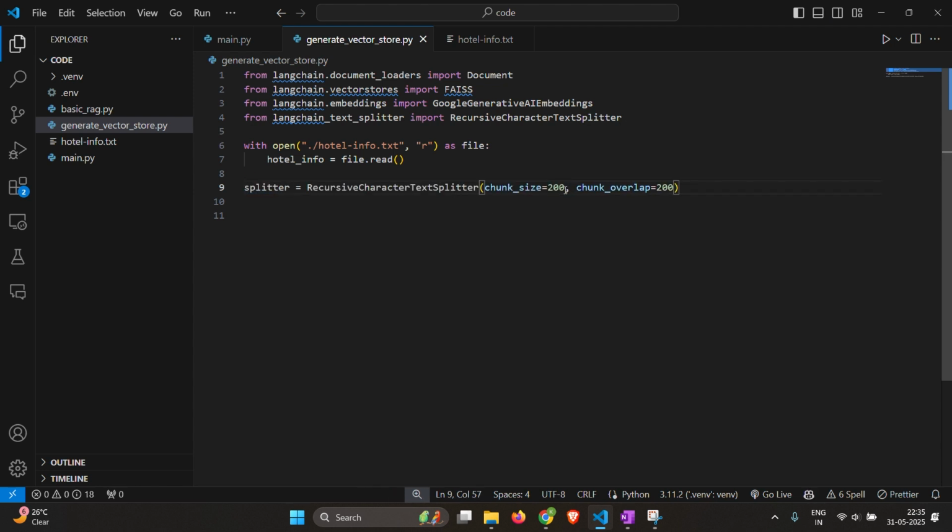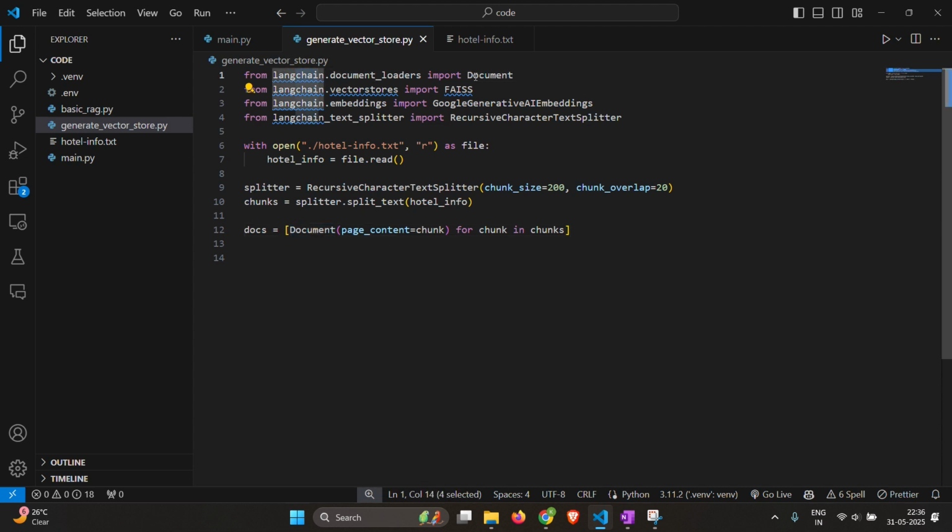Let's make the chunk size a little smaller since our text is very small anyways. And then let's make the chunks. Chunks equals splitter dot split text the hotel info. And then we have to make the documents. So docs equals to